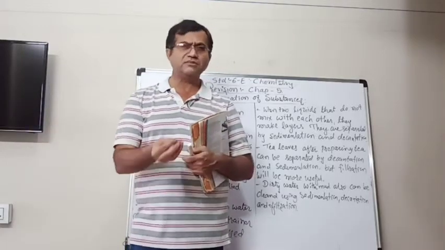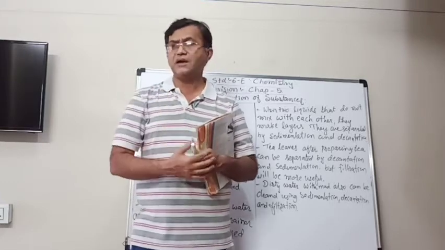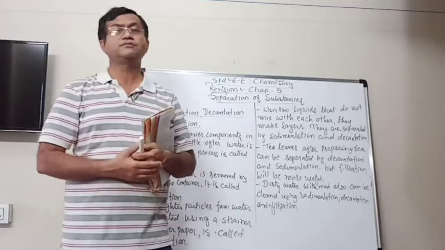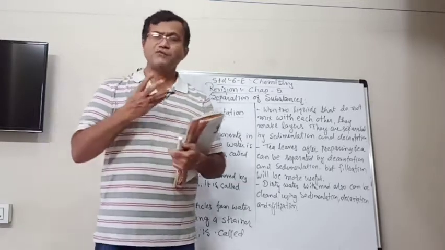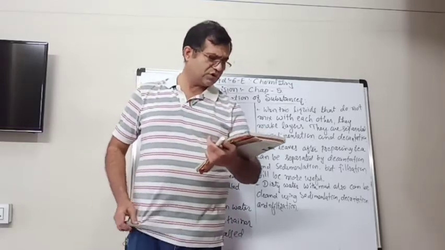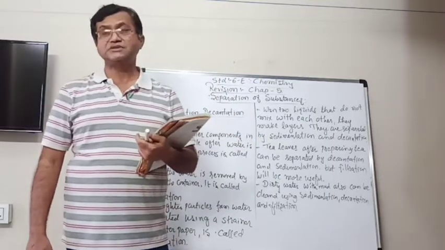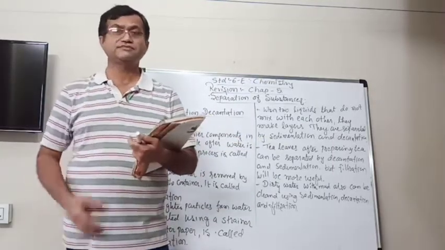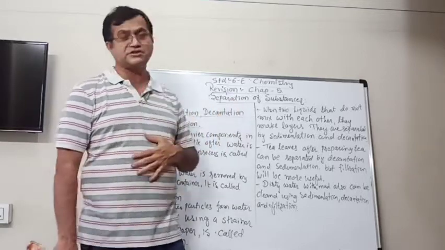And if there are some impurities in it, like dust or other things, we have to filter it. By filtration, we can separate them. So in this situation also, we use the three methods: sedimentation, decantation and filtration.